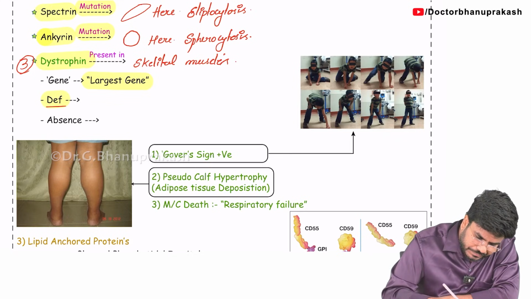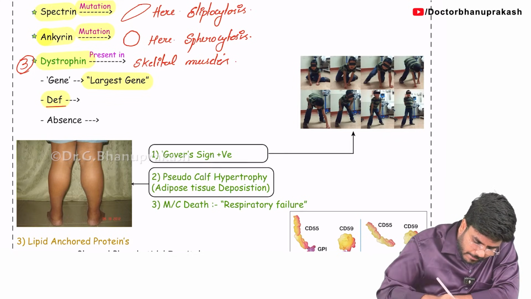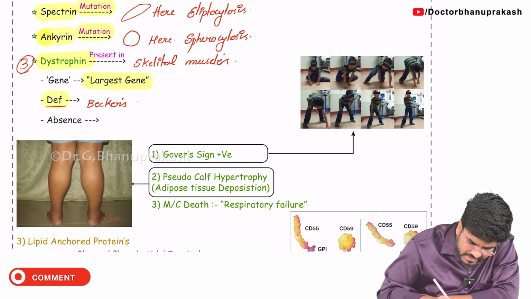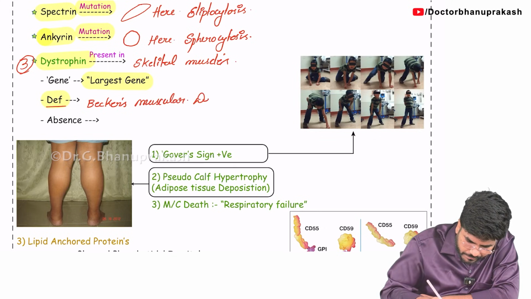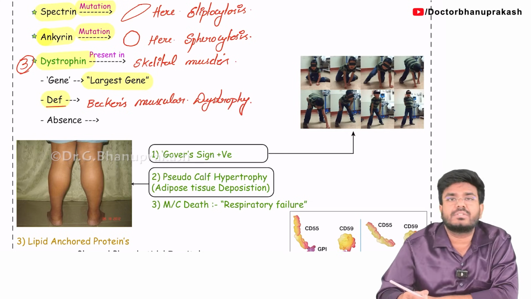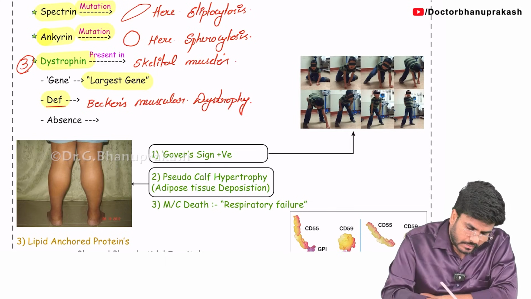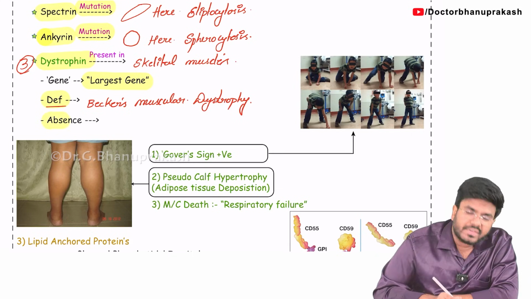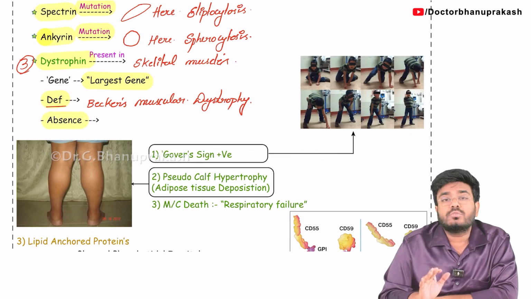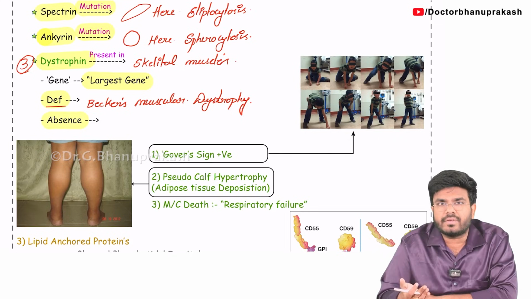So this condition is called Becker's muscular dystrophy. Now, complete absence of the dystrophin is going to cause a more severe problem. Becker's is a milder variant.